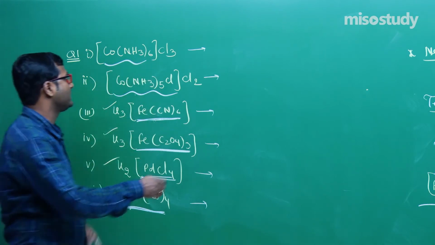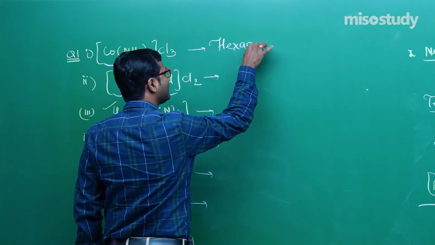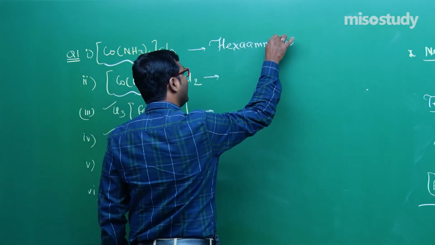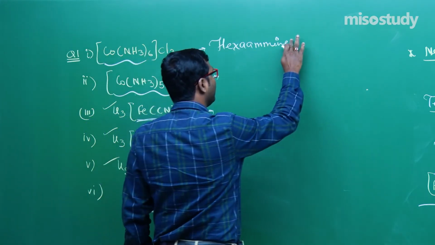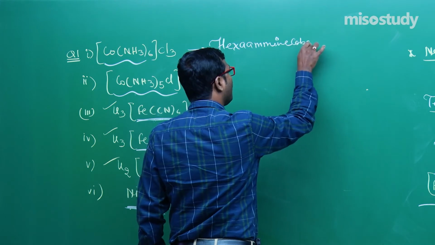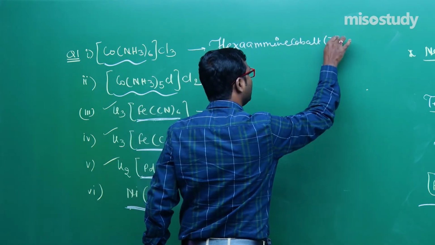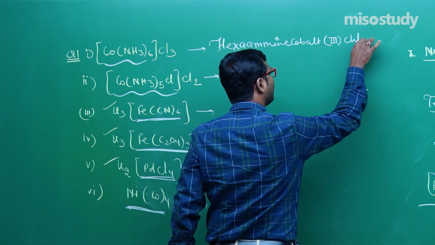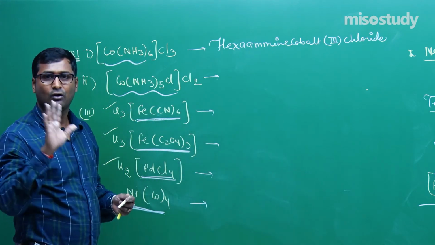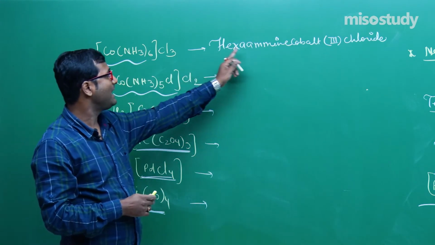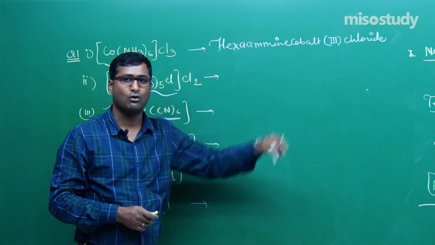The name is, my friend, hexaamine, double m, not single m, hexaamine. Clear? Hexaamine cobalt. What is the oxidation state of cobalt? That is 3. Chloride, my friend. Don't put trichloride here, only chloride. Hexaamine, no gap, cobalt, no gap, cobalt 3 chloride.